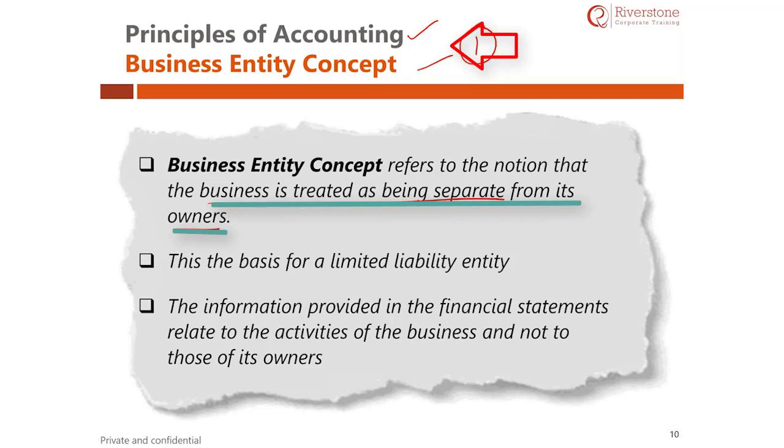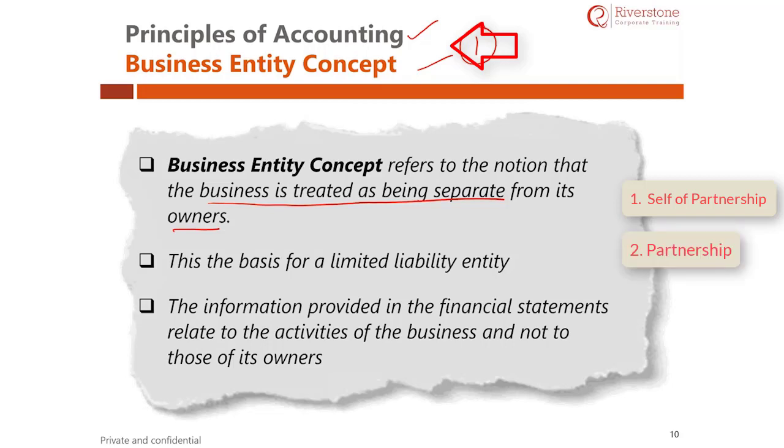Before moving further, let me spend a few minutes on various types of businesses. There are many types of businesses, but a few are important ones. The first important one is the sole proprietorship. Sole proprietorship means that the company and the business are the same. If anything happens to the business or the owner, there will be no difference in the business entity. The second one is partnership. In partnership, if anything happens to the partnership, it affects the partners.